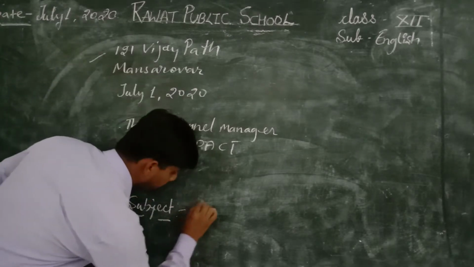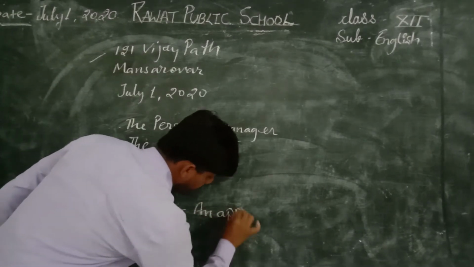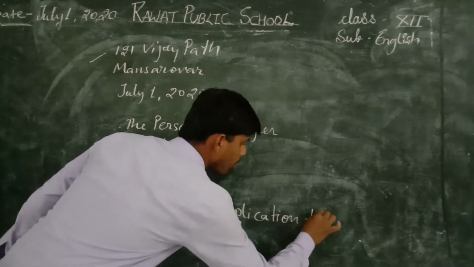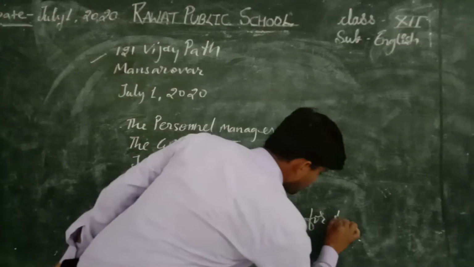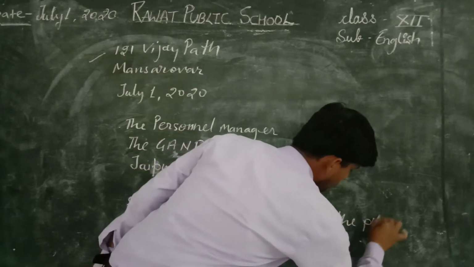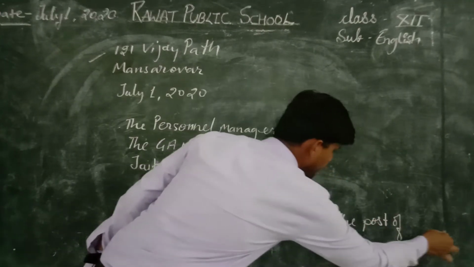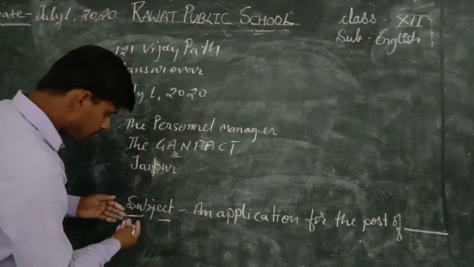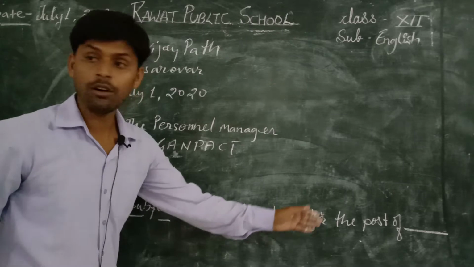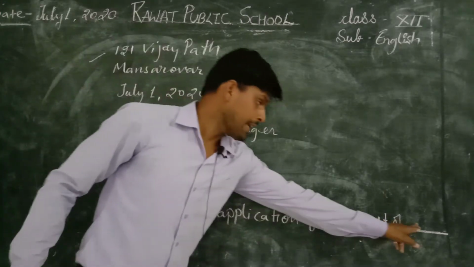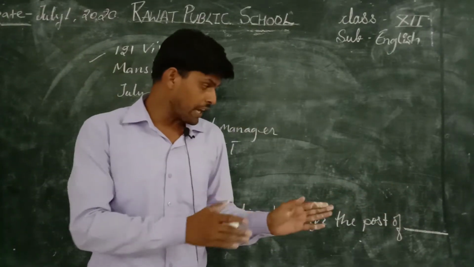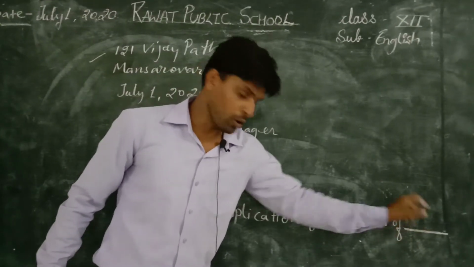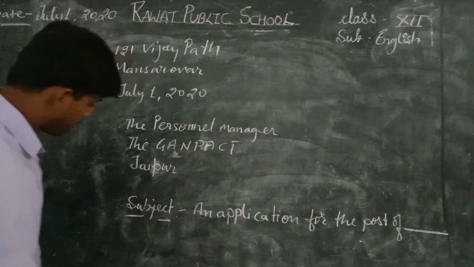So write here: an application for the post of. In the blank we have to write the name of the post. So here comes the post. I am just writing the format only.